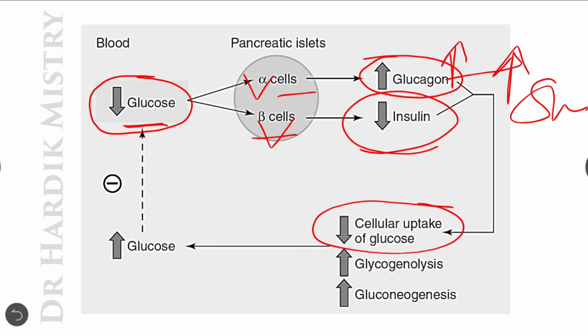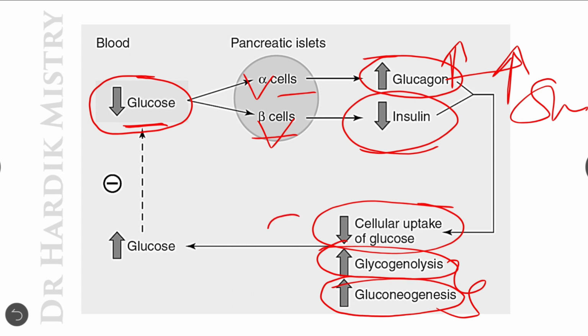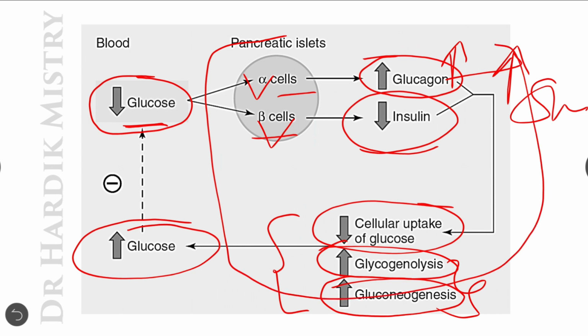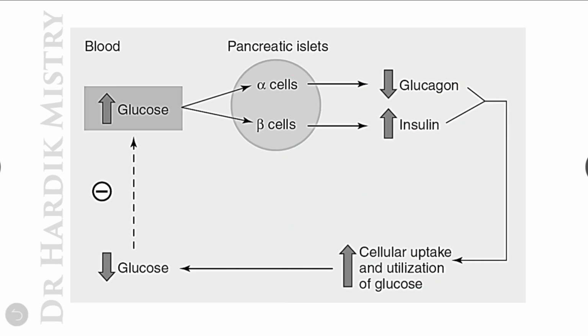So it decreases the cellular uptake of glucose, and it increases glycogenolysis as well as gluconeogenesis in the liver. Due to all of these processes, there will be an increase in the blood glucose level, and once the blood glucose level is increased, all these mechanisms which are working under the control of glucagon will stop. Now when the blood glucose level is increased, again this increased blood glucose level has an effect over the alpha cell as well as the beta cell.